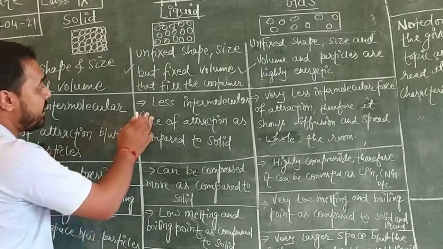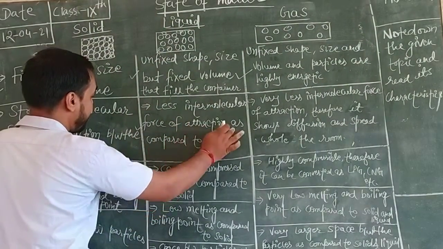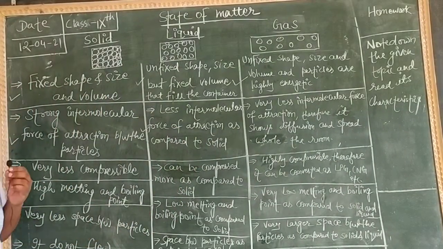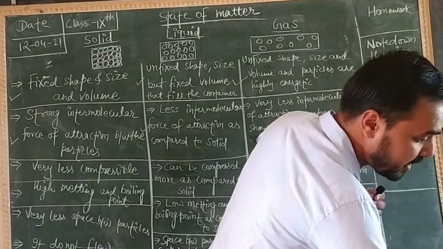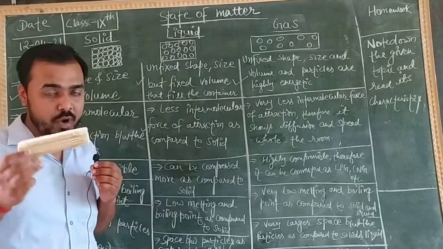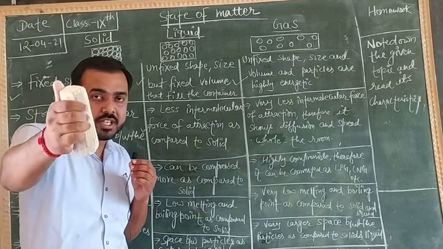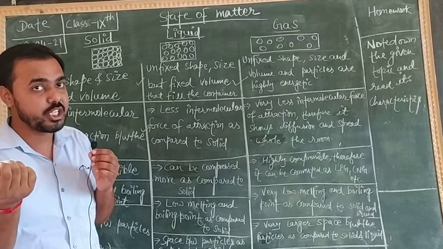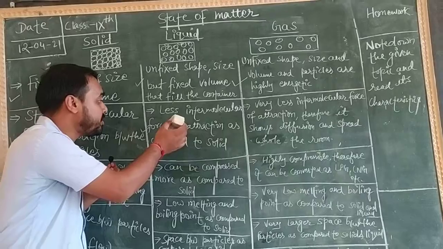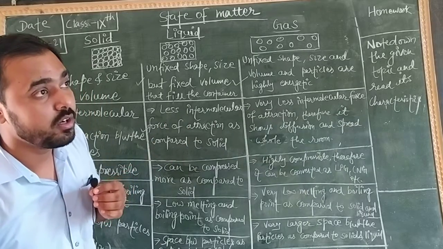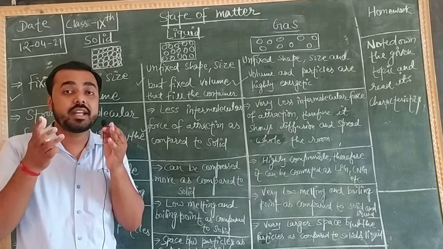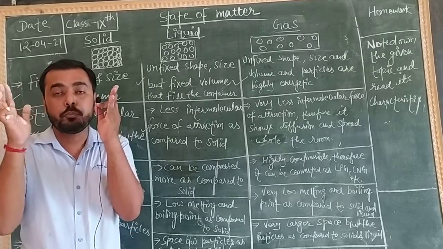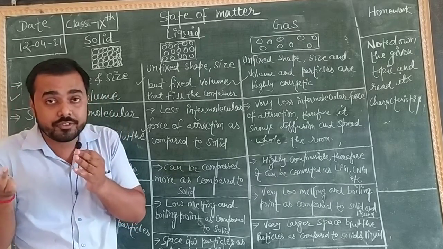In the next topic, less intermolecular force of attraction as compared to solid. Listen. Suppose I have taken a chalk, or another example, the duster. If I try to change the shape of this duster, is it easy to change the shape? Not easy, as we think. But if you want to change the shape of a liquid material, suppose I take some water in a balloon and I push that balloon, what do you see?